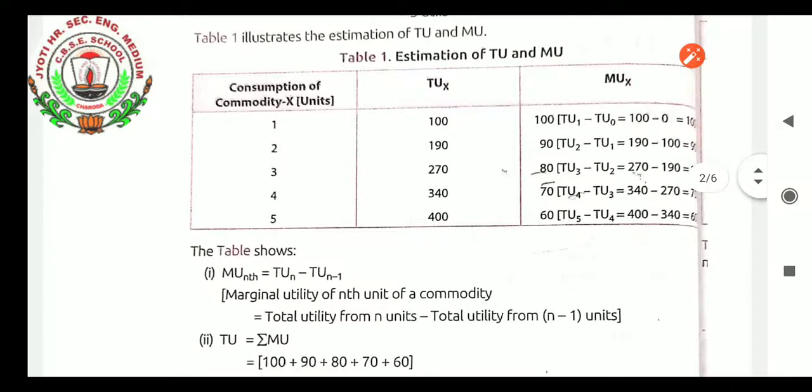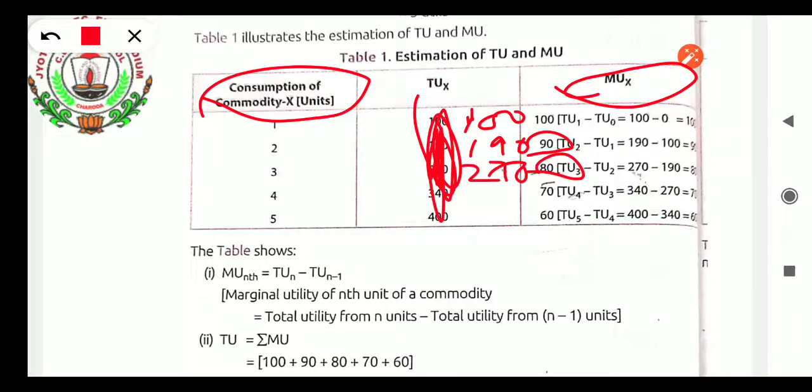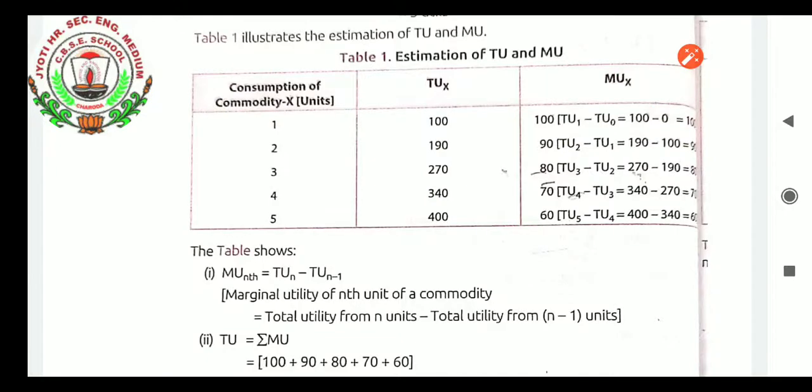And if in any question we are given the marginal utility, अगर हमारे किसी क्वेश्चन में कमोडिटी दिया है, मार्जिनल यूटिलिटी दिया है, but total utility is not given, how to calculate? MUX, same as it is, 100 will be TUX. अब नेक्स्ट यूनिट TU2, यहाँ पे MUX कितना दिया है, 90, 100 प्लस 90 करेंगे तो 190 आ जाएगा. थर्ड यूनिट में TUX, what total we got 190 plus 80, it will get 270. So this way if you add up one by one MUX with the next MUX, you will get the total utility step by step.